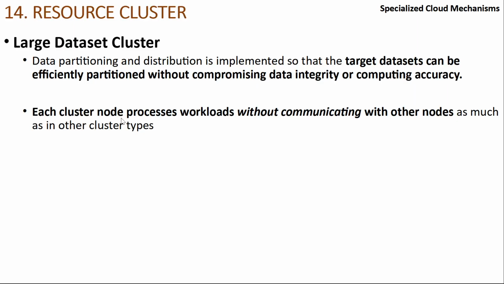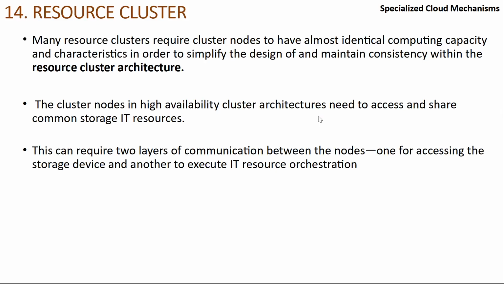So this is what it means, right? Each cluster node processes workloads without communicating with other nodes. Only then it makes sense. Many resource clusters require cluster nodes to be almost identical. So what are nodes? Nodes are nothing but each machine, right? That becomes your cluster node. Your cluster is made up of nodes. Sometimes it is made up of databases, sometimes data sets, and sometimes machines. It depends on what type of cluster we are talking about.